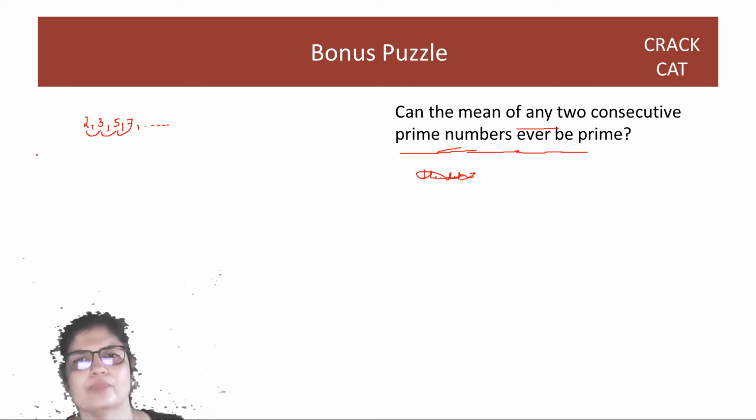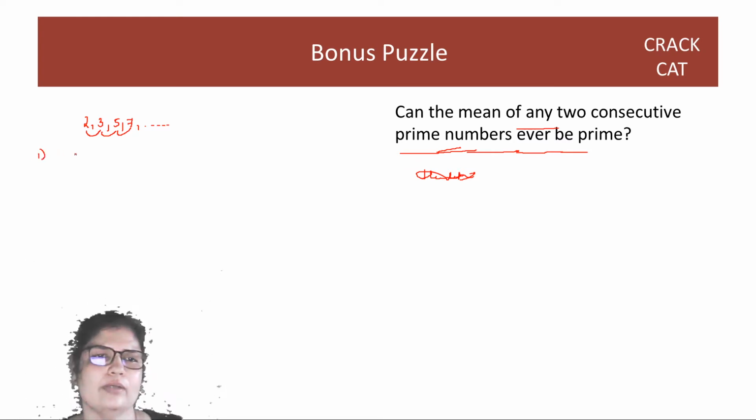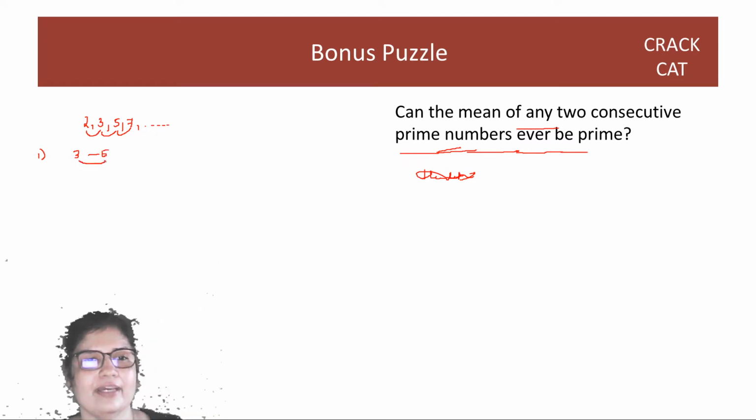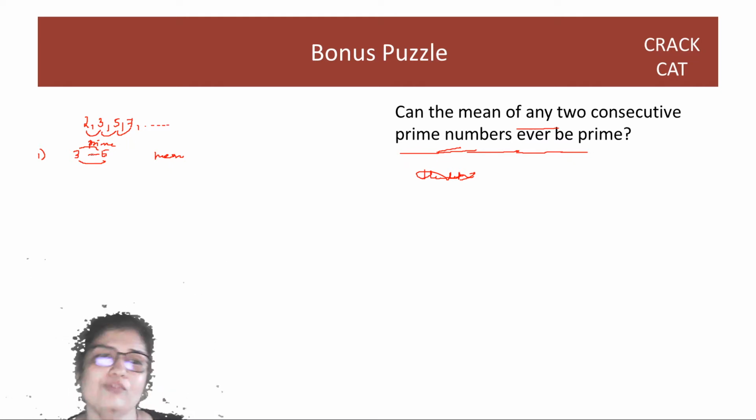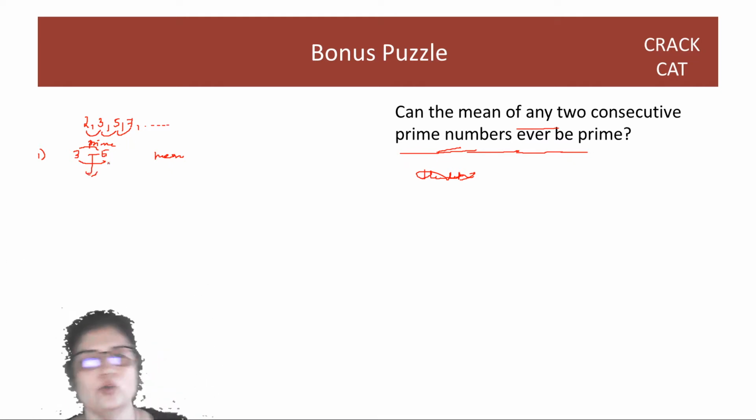It's very simple. Consecutive primes means what? That between them there is no prime, right? Between the two there is no prime. If 5 is consecutive after 3, between the two there is never going to be a prime. That's the meaning, guys, of consecutive. Now the mean has to be in the middle. The mean will be between the two primes, and between the two primes there is no prime. So can the mean of any two consecutive prime numbers ever be prime? No.